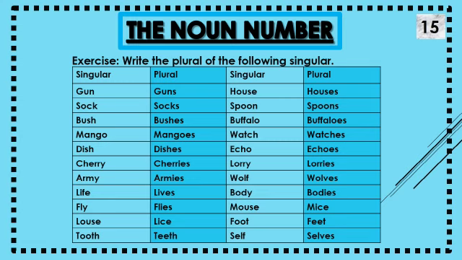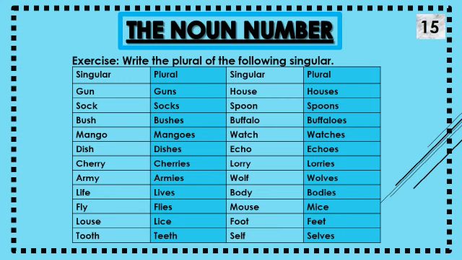Life, lives. Fly, flies. Louse, lice. Tooth, teeth. House, houses. Spoon, spoons. Buffalo, buffaloes. Watch, watches. Echo, echoes. Lorry, lorries. Wolf, wolves. Body, bodies. Mouse, mice. Foot, feet. Self, selves. Here are some different types of singulars. You can see on the screen different types of plurals, every category of plural. You can see and learn and do the work.